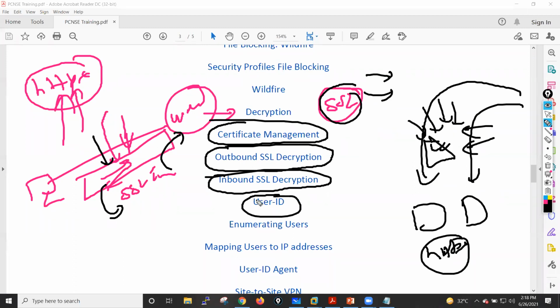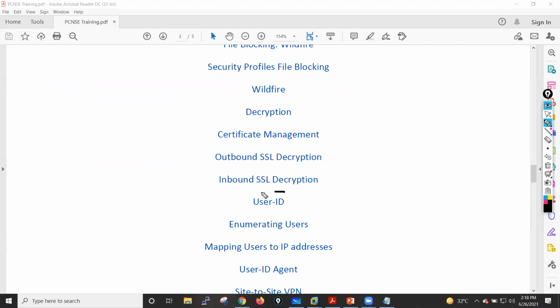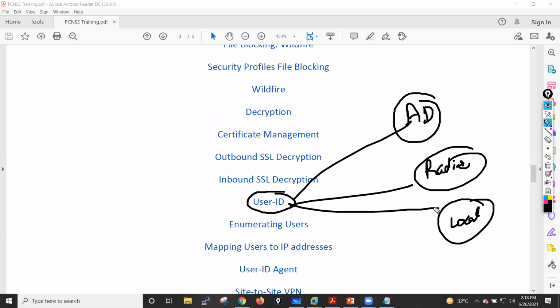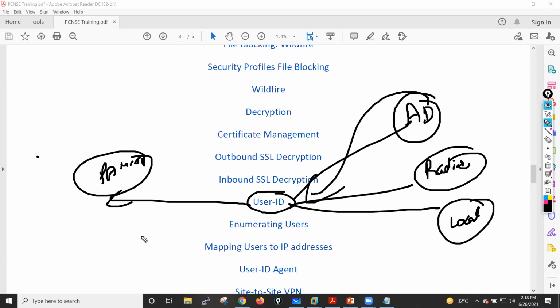Then I'll move towards user identification. In user identification, I will first set up the relationship of my Palo Alto with the Active Directory server and the RADIUS server, and I will also create one local user database in my firewall. We will see how we can integrate all of them. Also, we will show you how to use the inbuilt PAN-OS User-ID client, which can fetch information from AD and provide the user-to-IP mapping. All these things we will see here.